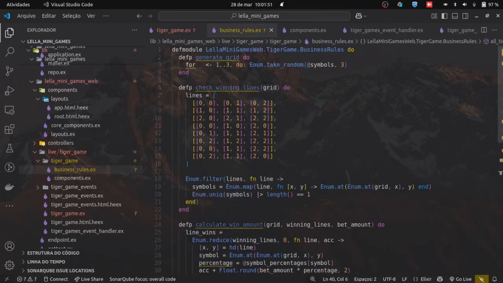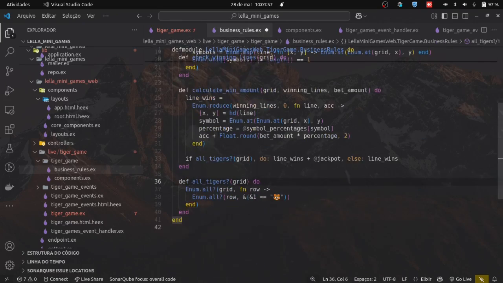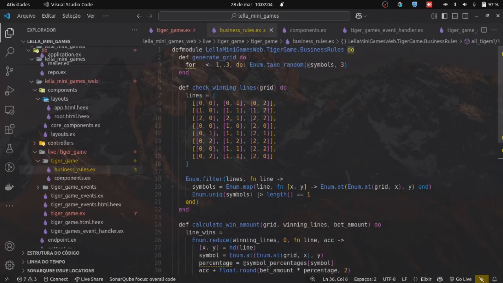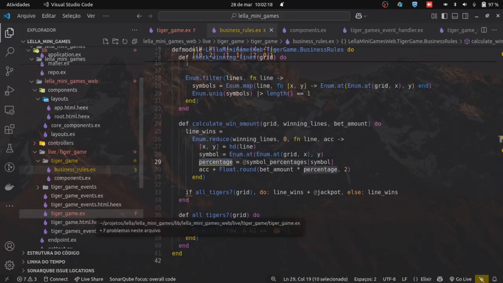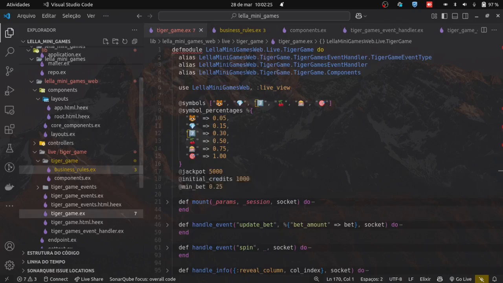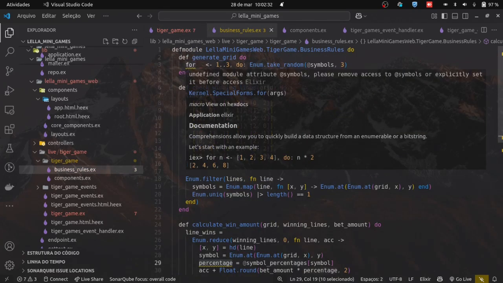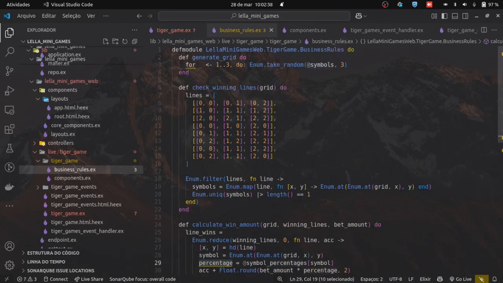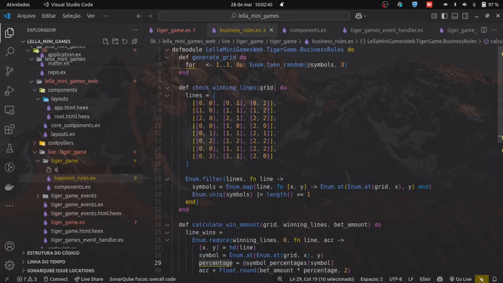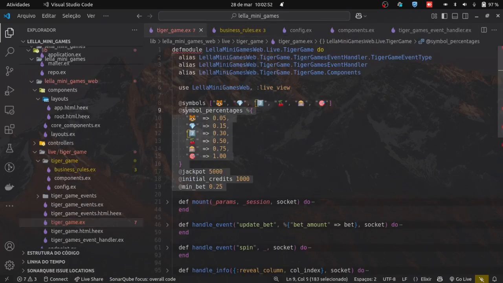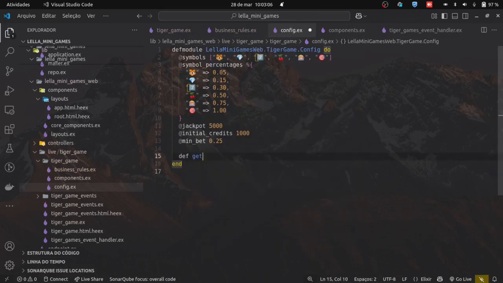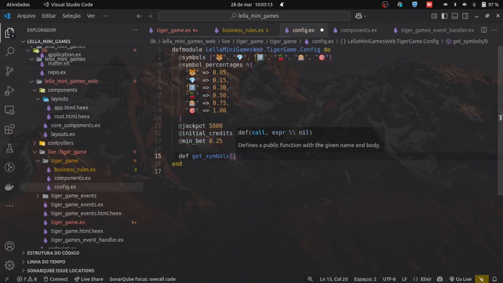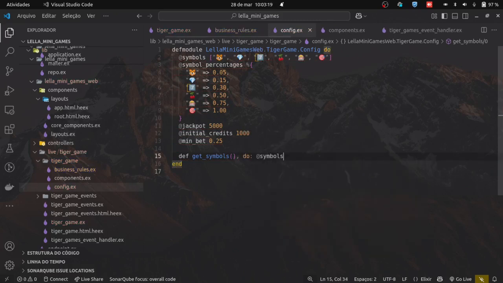So we have 1, 2, 3, 4. Put this here. Okay. All right, the video is 37 minutes long, but let's continue. I want to speed up this development a bit. Here, it will have the generate grid. So this one went to business rules. This is gone. The initial rules went to the config. Done. Get initial credits. Make it work.